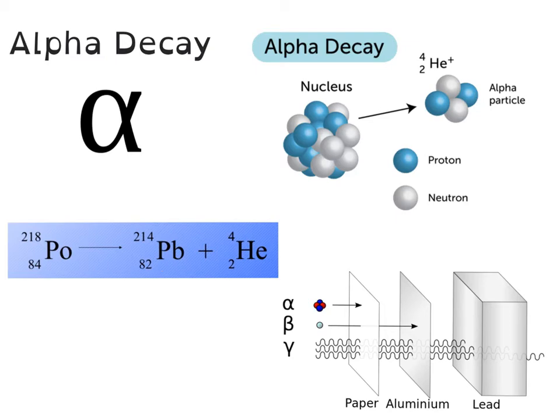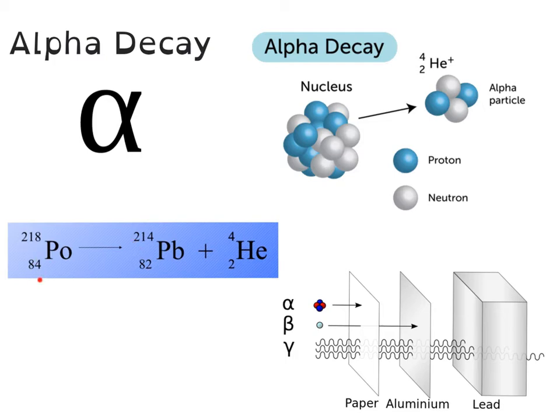So how do I do a nuclear decay equation? Well, I need my atomic masses and my atomic numbers to be the same on both sides of the yield sign. So here on the left, I have a mass of 218 for polonium. On the right, if I know that I'm losing a helium atom, which has a mass of 4, what's left for my atomic mass will be 214.